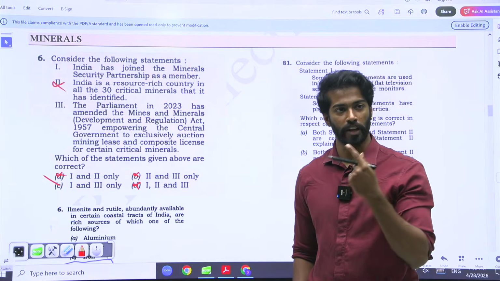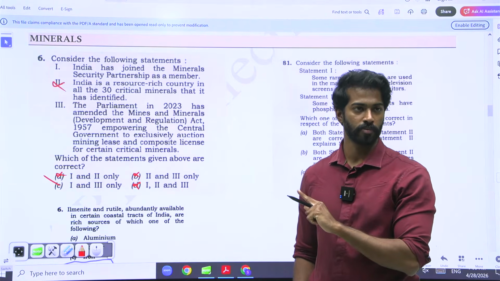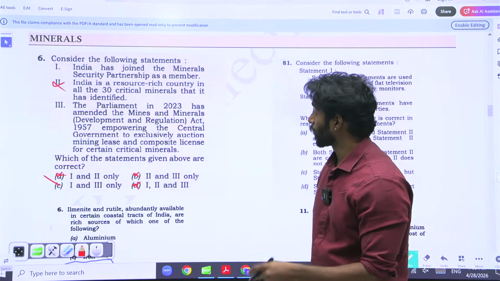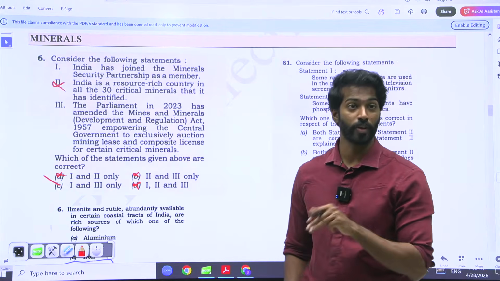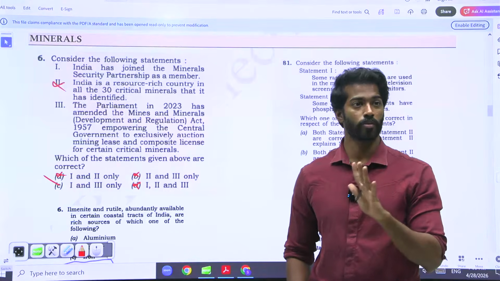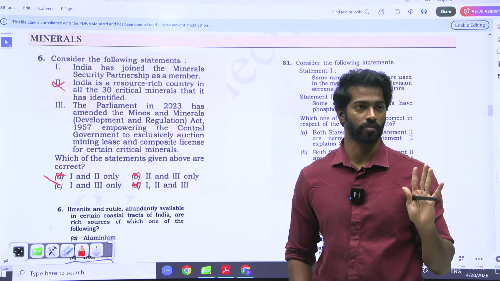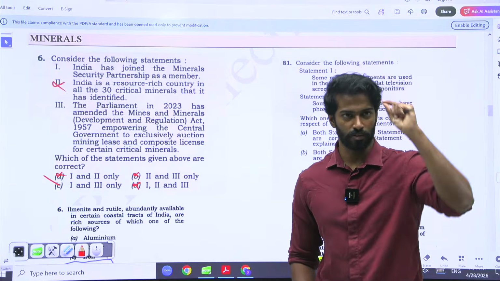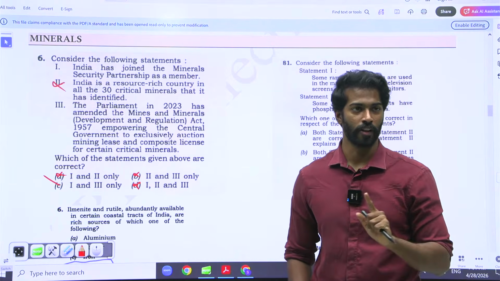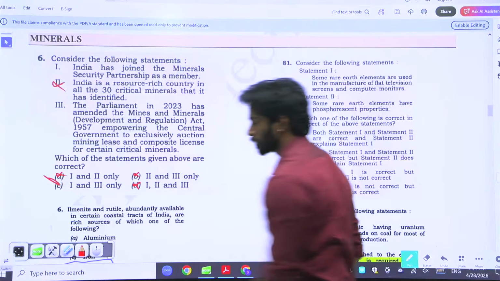I didn't have to know anything about the mineral partnership, or whether India has all 30 minerals, or whether Parliament has enacted or amended in 2023. This is where you use the complete elimination trick. I did not use even a small ounce of knowledge. I only used the elimination trick. Okay. So the answer is 1 and 3.